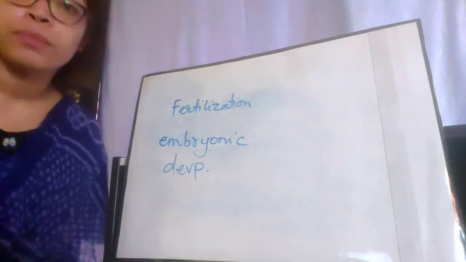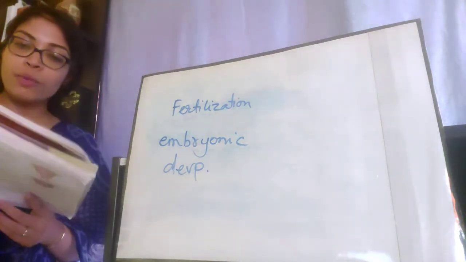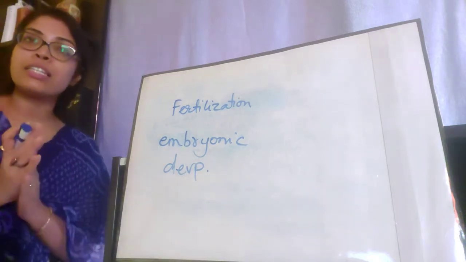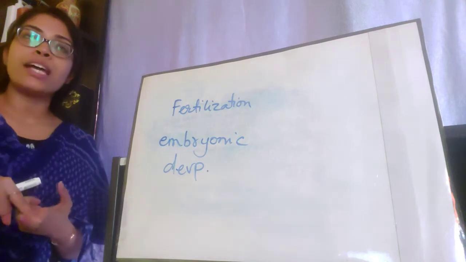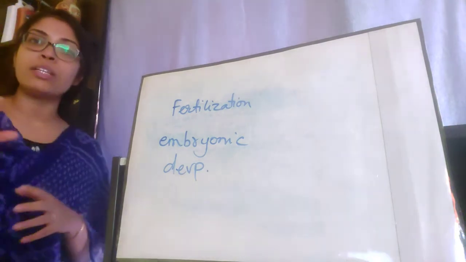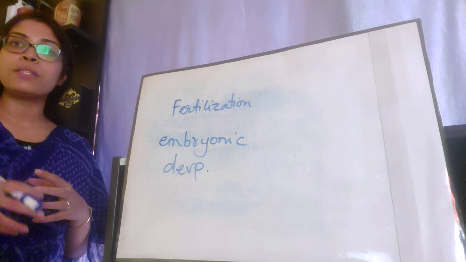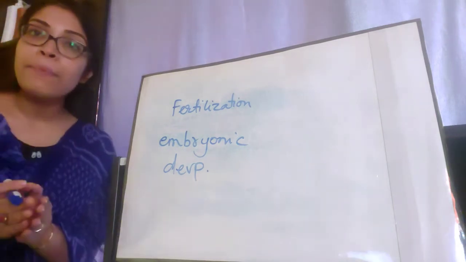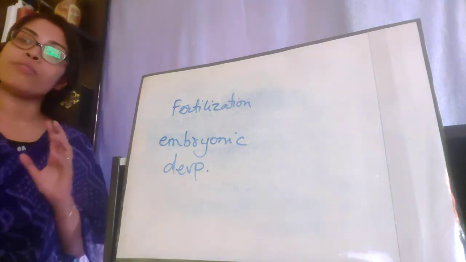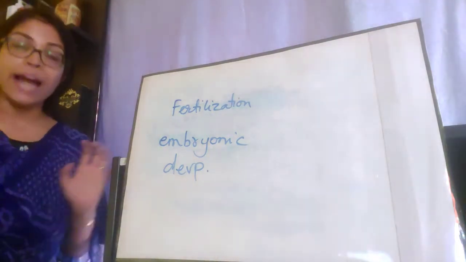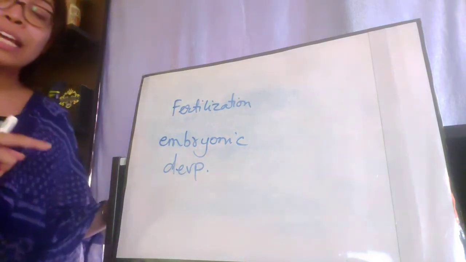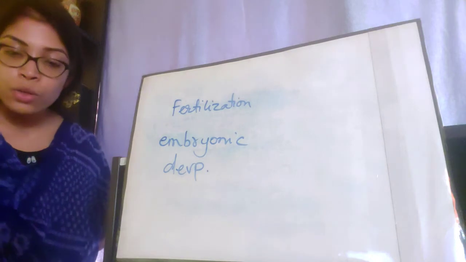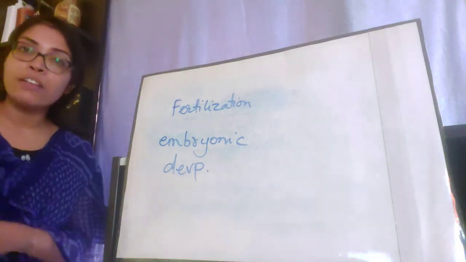Let's read from the book. The formation of an individual from the zygote is called development. So, the first thing that is formed is the zygote. From the zygote, throughout the 9 months, it develops into a fully grown baby, which has all the characteristics of a fully grown adult human being. So this is the development of the zygote to form a complete individual.